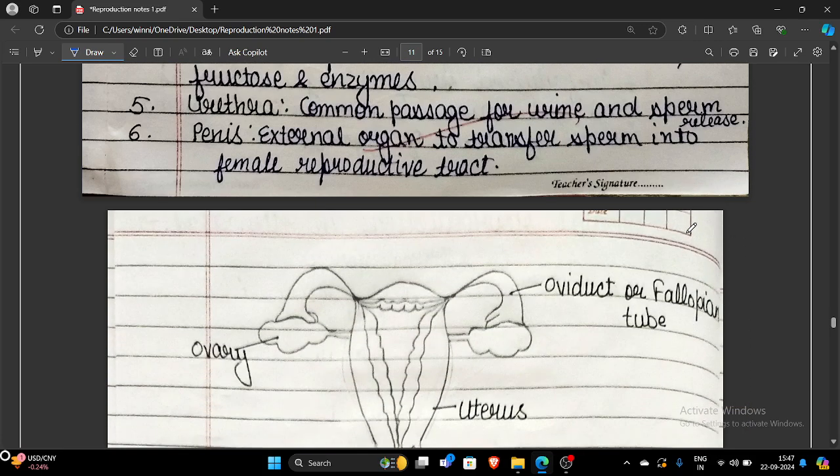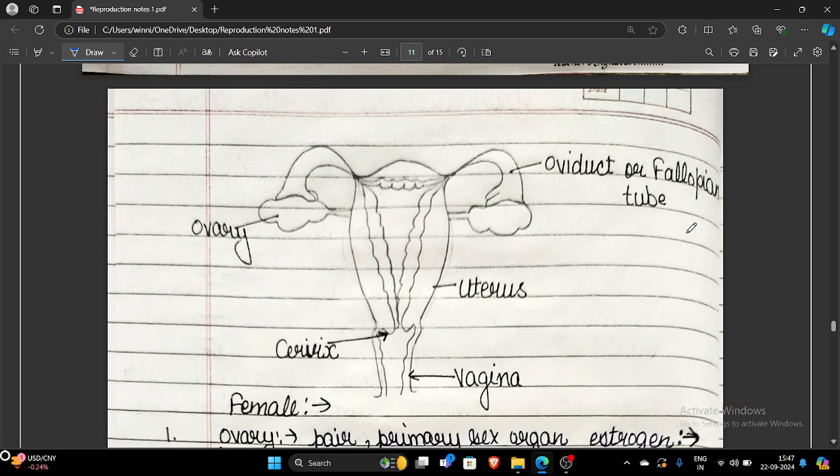In case of female reproductive system, very much important is that they are having the primary sex organ, ovary. Two ovaries are present, but they are able to produce ovum alternately every month. If left ovary is producing ovum this month, then the next ovary will produce ovum. Ovum is produced single, but sperms are produced in millions number. Ovary is the primary sex organ which helps in secreting a hormone called estrogen, which will promote ovum formation and development of secondary sexual characters.